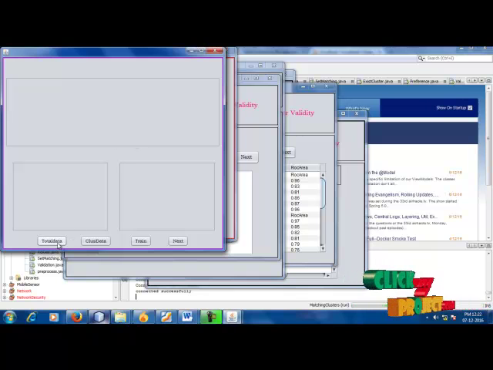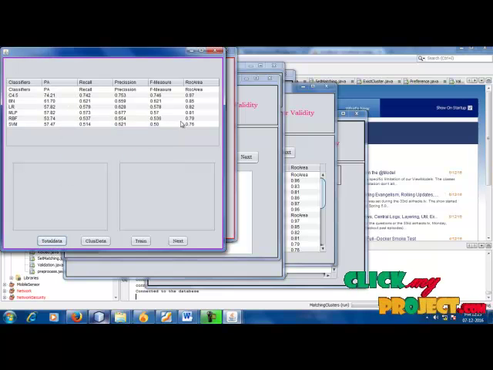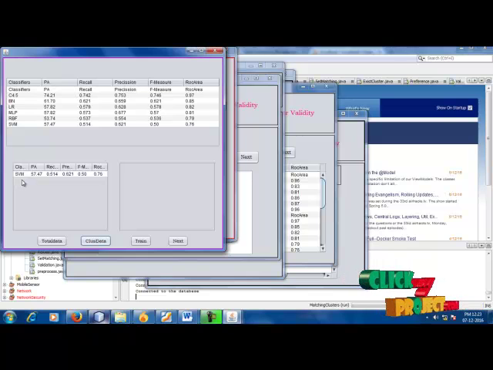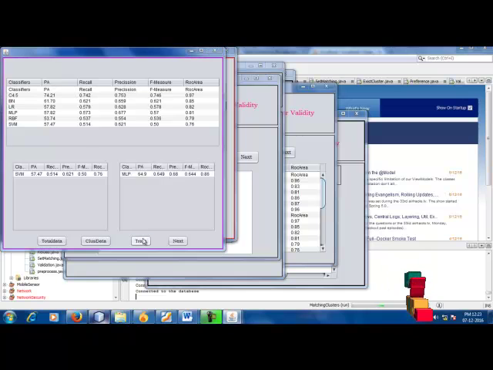Next we will process the data calculations. This is the classifier data, the PA, recall values. This is the precision values. This is the measurement of F values. This is the ROC areas. Here I am using only support vector machine data. SVM data is processed for calculating the ROC area and the PA, recall and precision values to be analyzed. The data is successfully stored in the database.